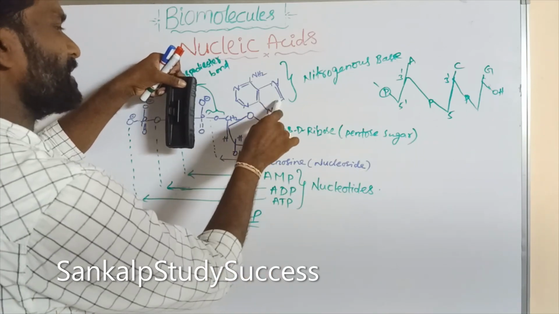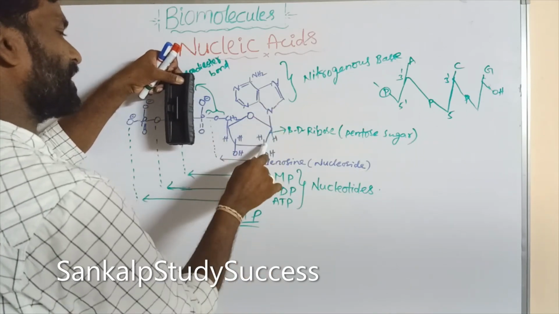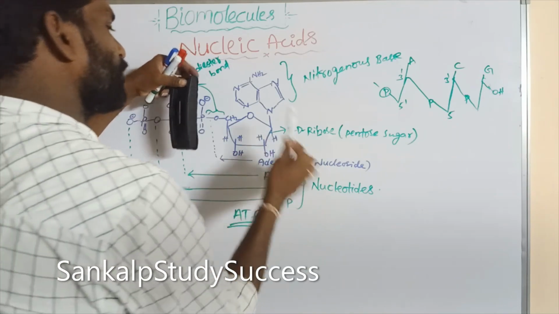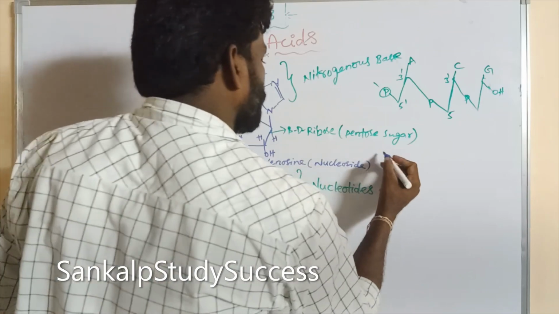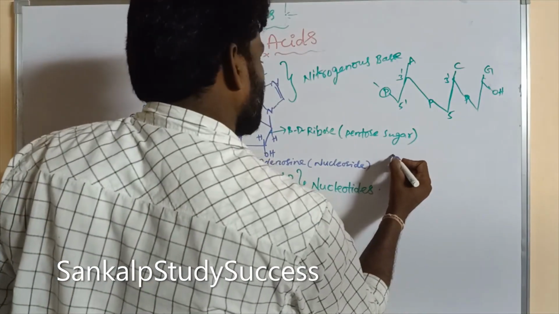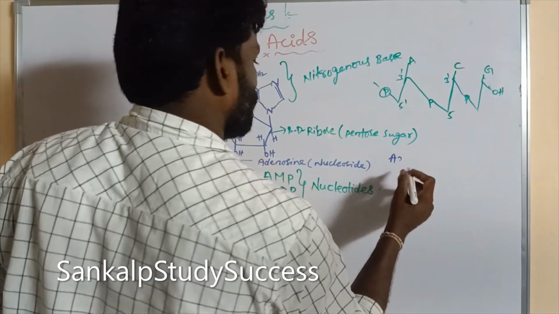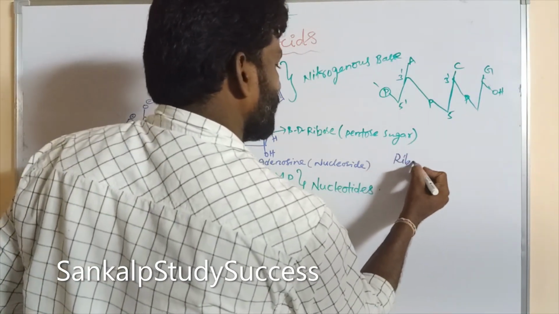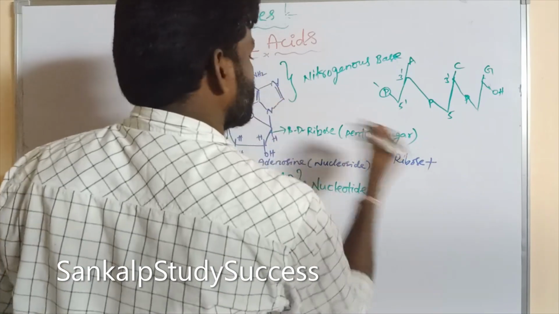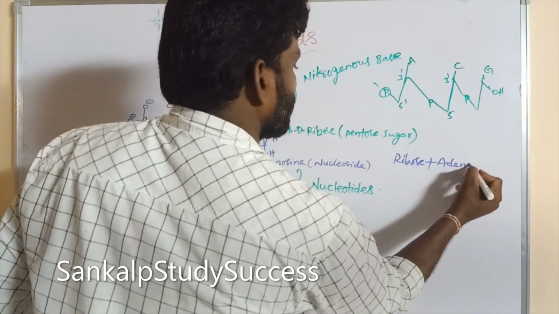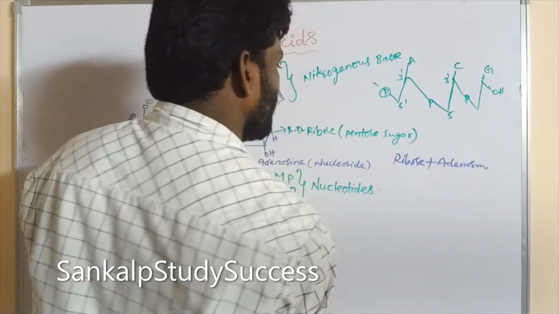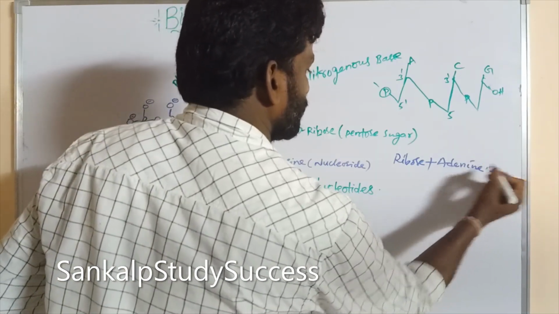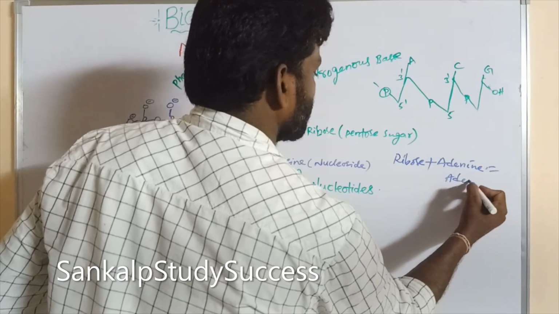If the adenine base is connected to the pentose sugar, that is said to be adenosine. Ribose is connected with adenine to form adenosine.